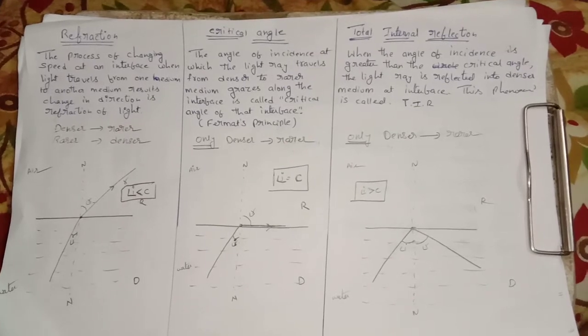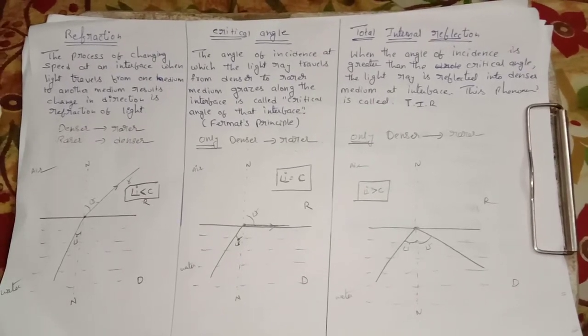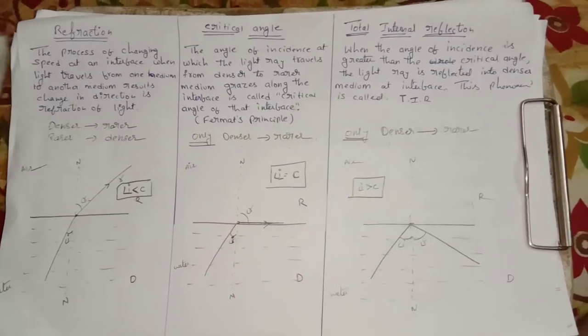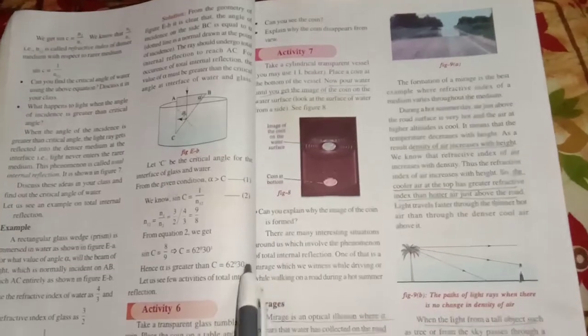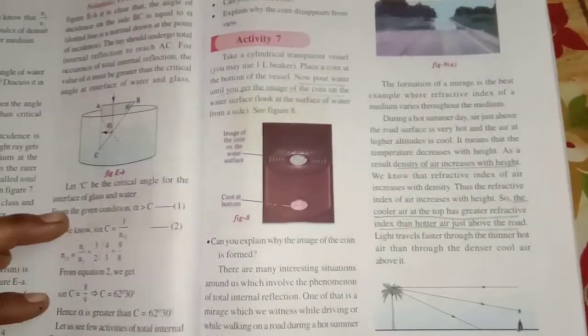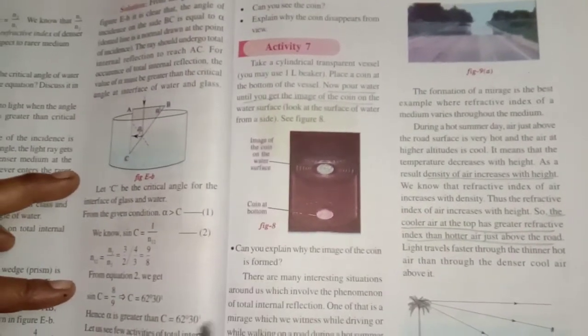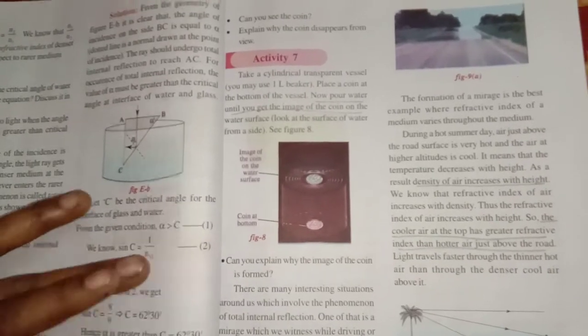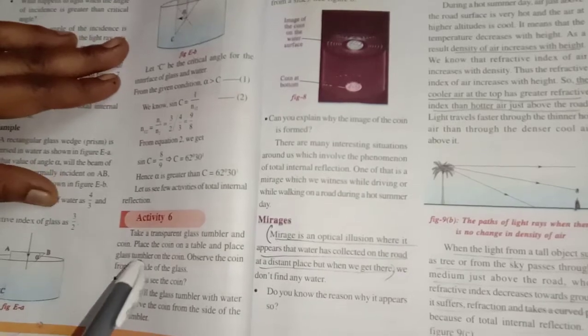Then we'll go to the next one, activity 7. In activity 6 and 7, it asks us to take one transparent glass tumbler and a coin. Place a coin on the table and place the glass tumbler on the coin.